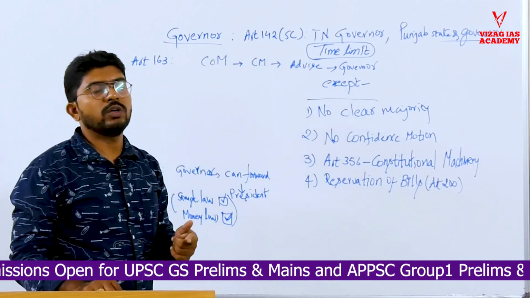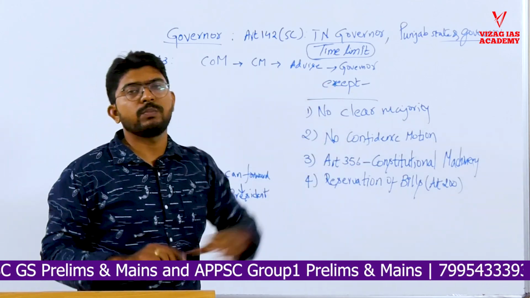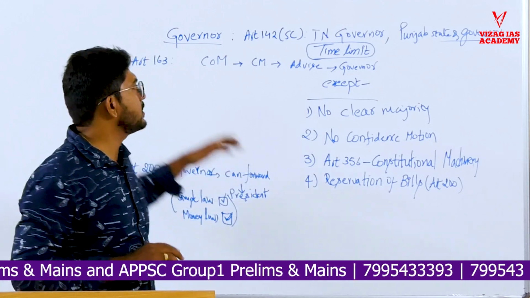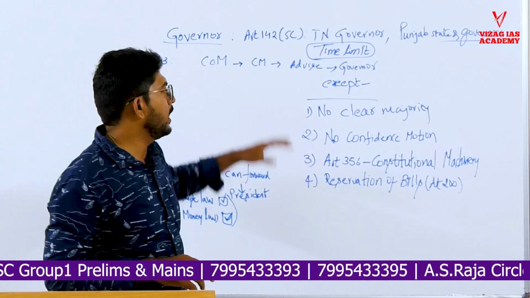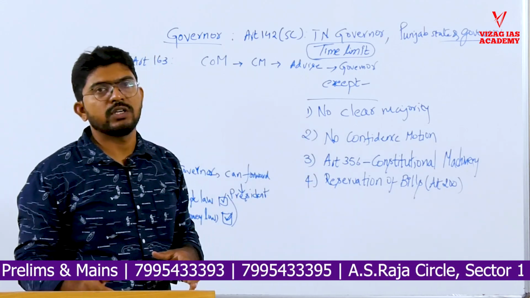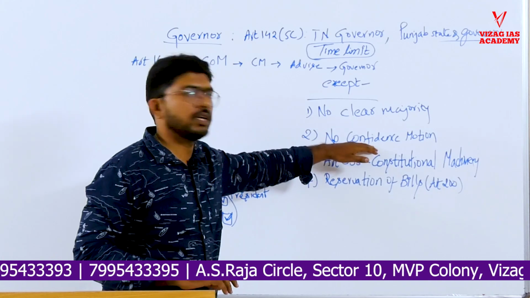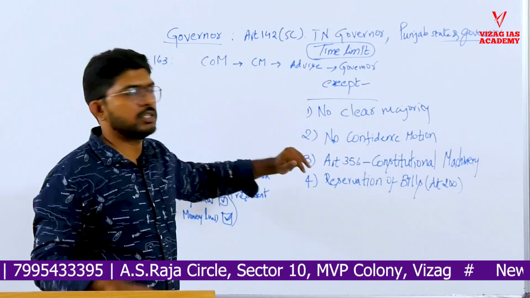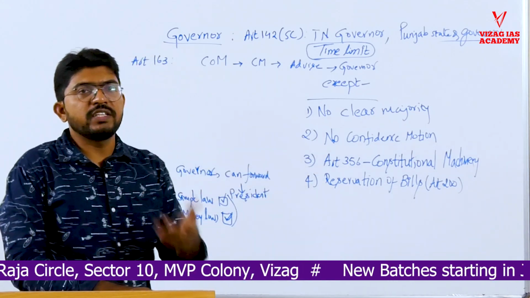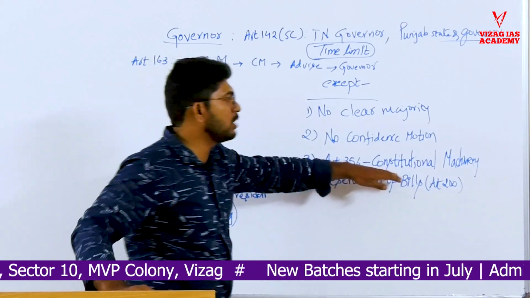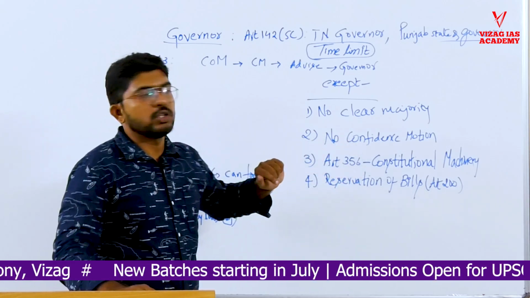Whereas Article 74 of the Constitution says that there shall be a Council of Ministers headed by the Prime Minister to aid and advise the President. So he is bound by the advice. But the governor is given constitutional discretions. In what areas? Whenever there is no clear majority in the elections, he has discretion to appoint a CM. Even in the case of a no confidence motion, when the party loses confidence in the state legislature, he can opt for a candidate for the chief minister post. Similarly, Article 356 enables the governor to decide whether the constitutional machinery is working as per the provisions of the Constitution. If not, he can recommend President's rule. So it is his discretion.